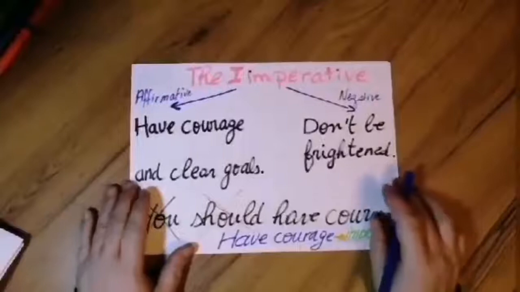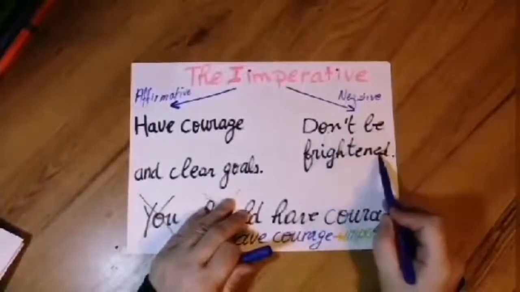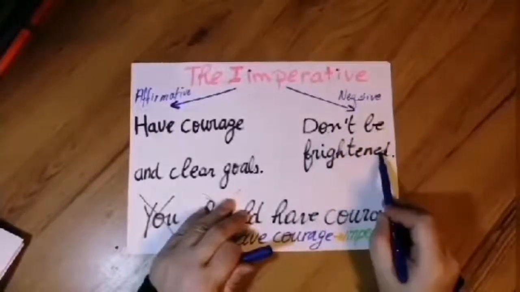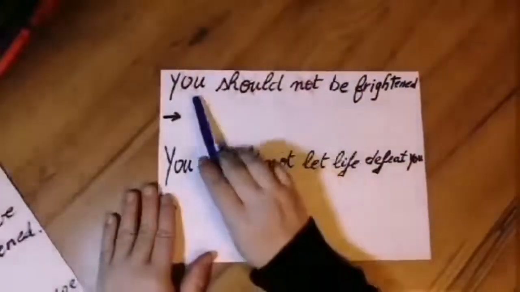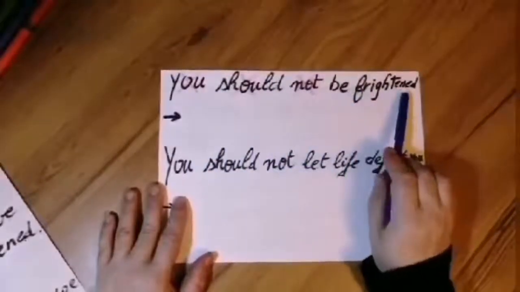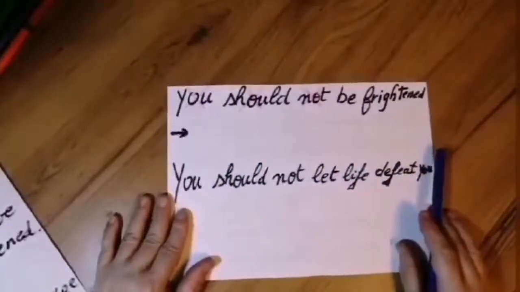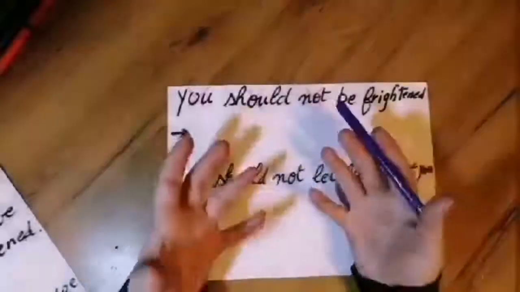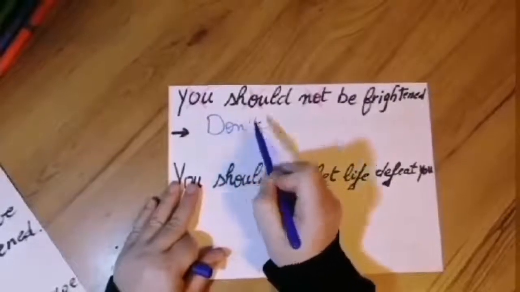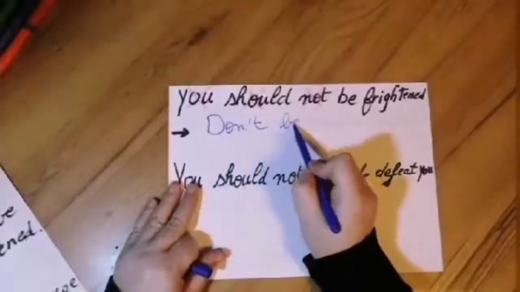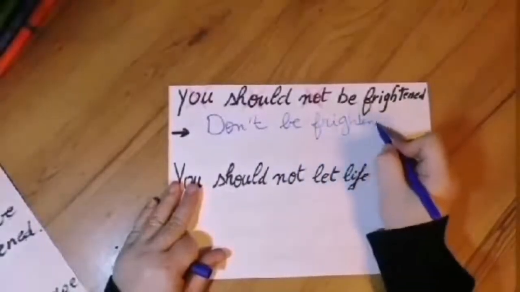Now let's go to the negative form. Here it is the negative form. Don't be frightened. Here, I don't say you should not be frightened. If I say you should not be frightened, it's not the negative imperative. So what I have to do to make it negative, I just put don't, like this. Don't be frightened. Don't be scared.